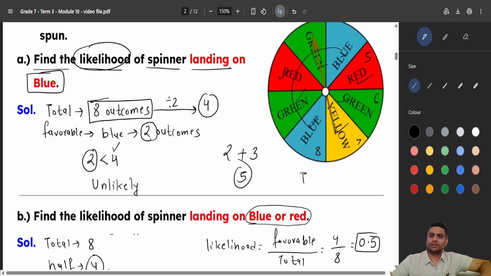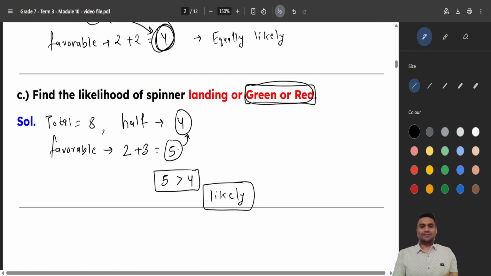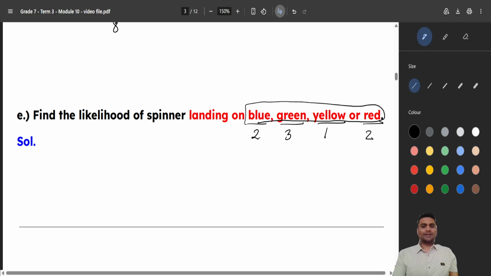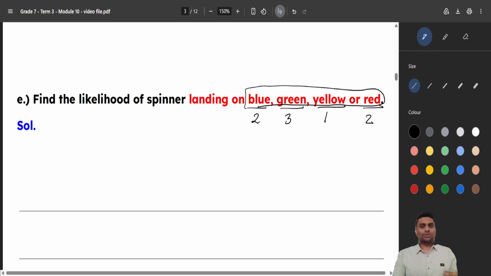So he took all the colors. So if I'm taking all the colors, getting any one of these colors is 100% sure, right? I will definitely get one of these colors, right? So the chances of getting red, yellow, green or blue is 100% sure. So this is certain.